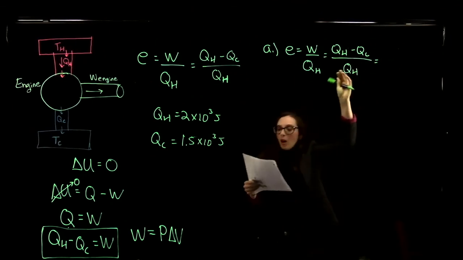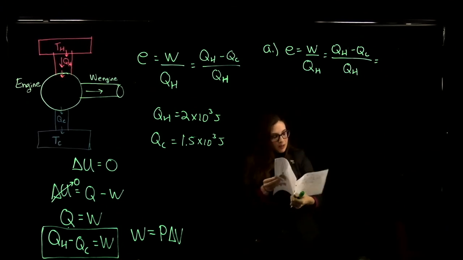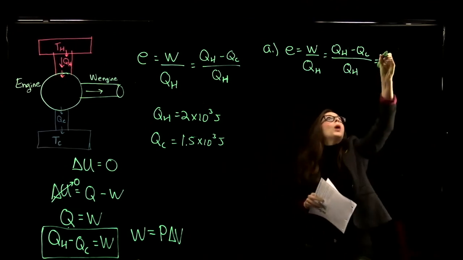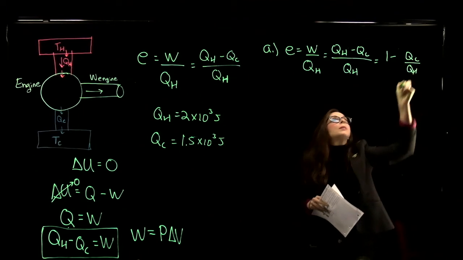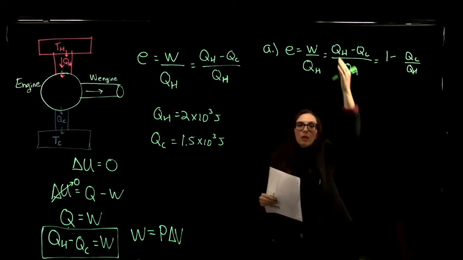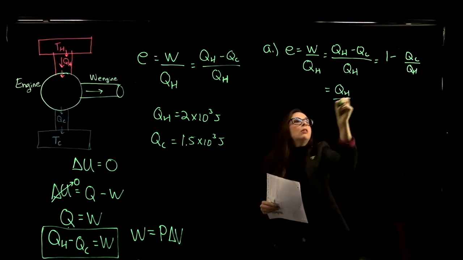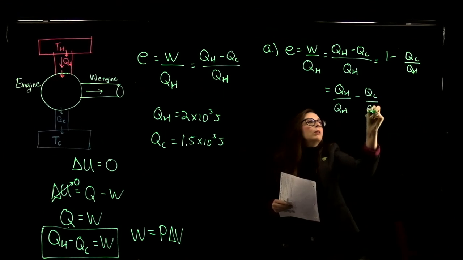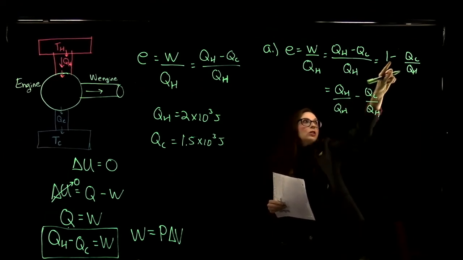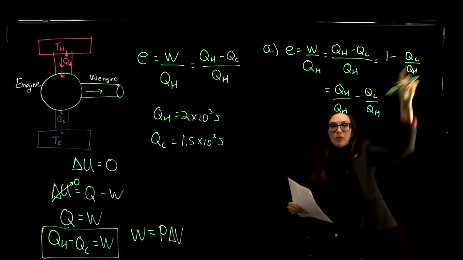And we can also rewrite this. This is exactly the same thing as 1 minus QC over QH. How do we get that? Well, we can write this fraction like so: QH over QH minus QC over QH. And QH over QH is 1. So you can write this as 1 minus QC over QH as well.